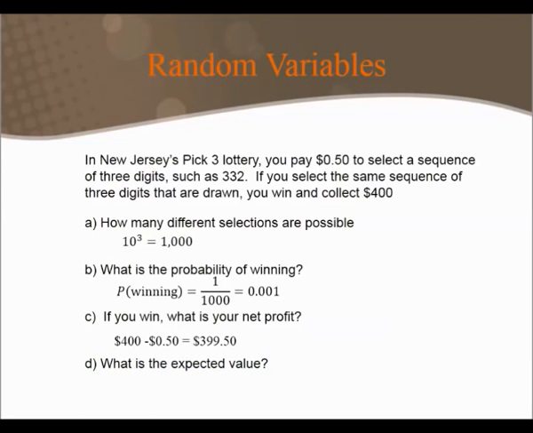So the final thing we want to calculate is what is our expected winnings if we played this over and over and over and over again. So to do that, we want to calculate the cost of losing, or 50 cents, times the probability that we lost, and add that to the amount we'd win, times the probability of winning. Plugging all this into our calculator gives us that we would win negative 10 cents, or in general, over time, we could expect to lose 10 cents each time we played.